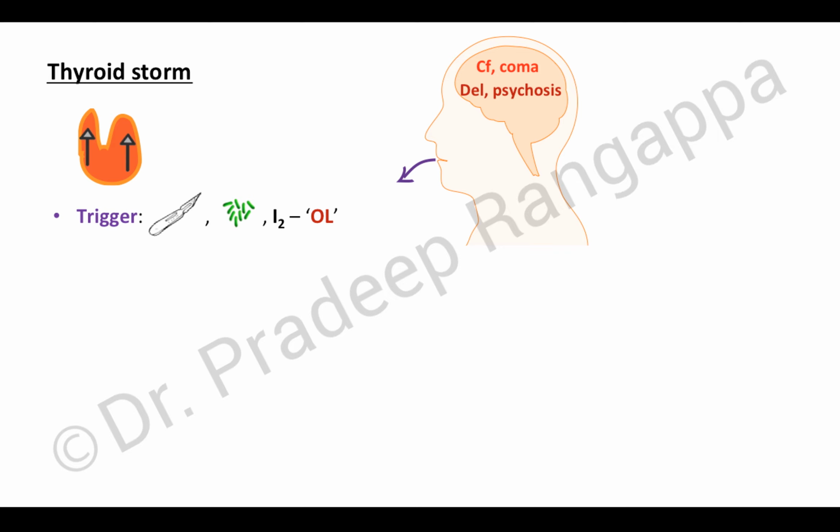It typically manifests like adrenal insufficiency with confusion, coma, delirium, psychosis, vomiting, and they could have very high temperature, more than 104 degrees. And cardiovascular symptoms are quite common. They can have severe tachycardia and they can manifest with heart failure symptoms as well.